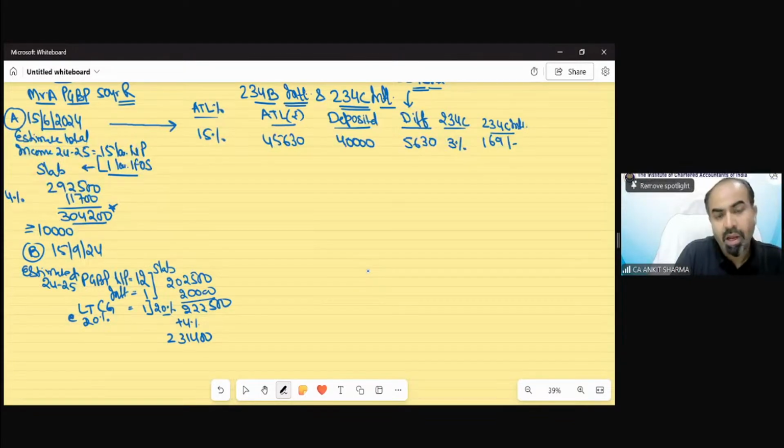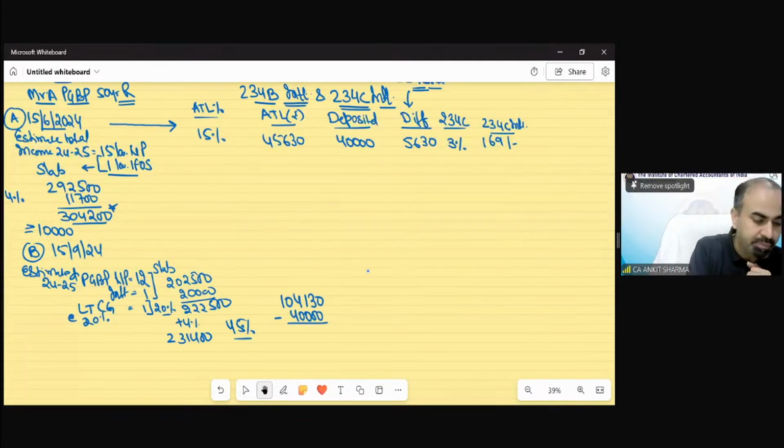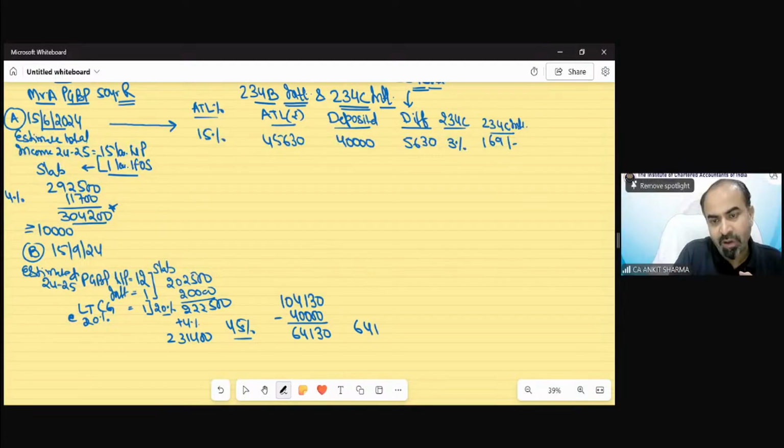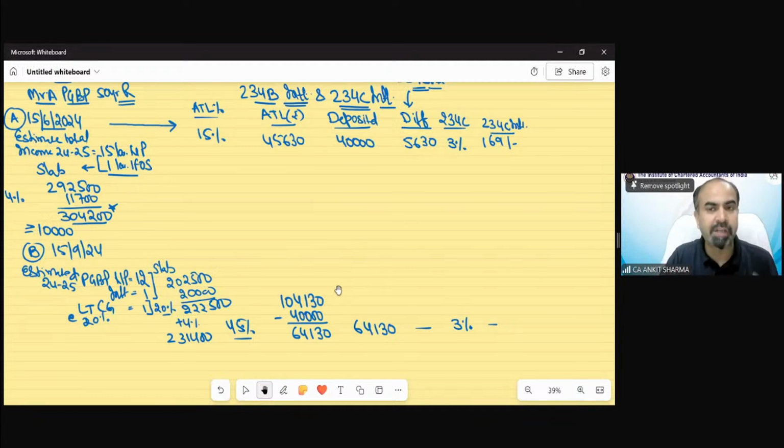that would be 2,31,400. Now, on the second date, I am required to deposit 1,04,130, out of which we have deposited only 40,000 earlier. So the remaining I need to deposit is 64,130. Suppose we have deposited the full value on this date. No shortfall. That means no interest. If there were any shortfall, the rate of interest is again 3%. So in this case, there would not be any interest under section 234C.